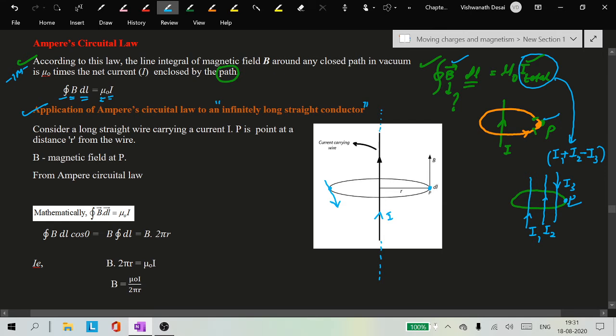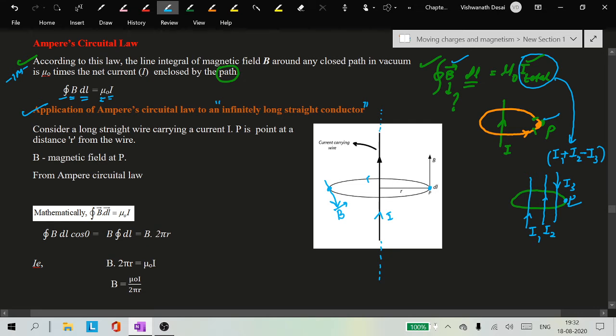We can use the right hand thumb rule also here. You have to hold this conductor in the grip of your right hand, and the curved fingers around the conductor represent the direction of the magnetic field, right? We studied that. So at any point, if you draw a tangent, that tangent itself gives the direction of the magnetic field.